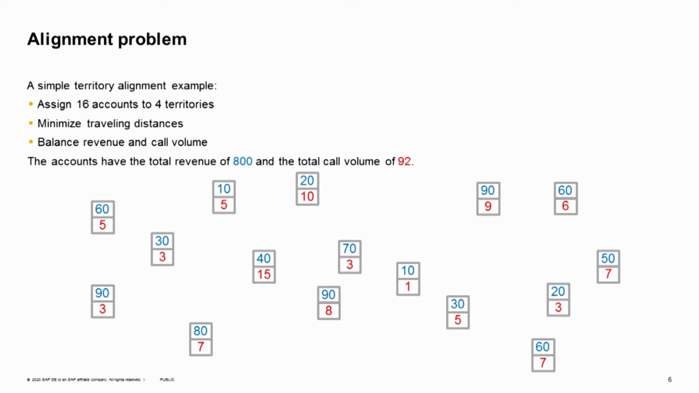And we want to assign these 16 accounts to 4 territories such that each sales rep has the minimum traveling distance. And also we want to balance revenue and call volume. It means that when we have a total revenue of 800 after the assignment, we expect each territory to have a revenue of about 200, give or take, and a call volume of about 23. And you can see even for this very simple problem, the best solution is not obvious, and it takes some time to figure out what would be the best solution.